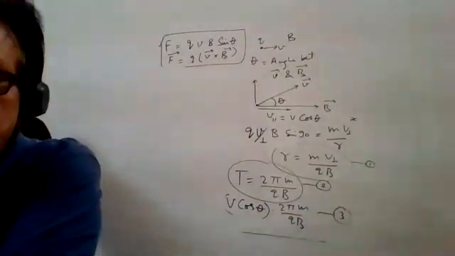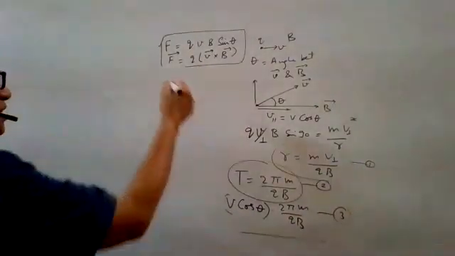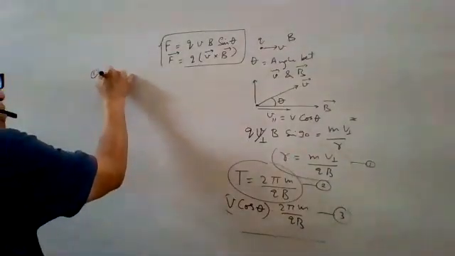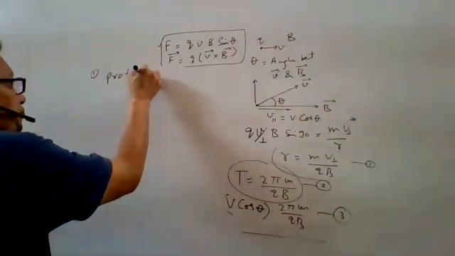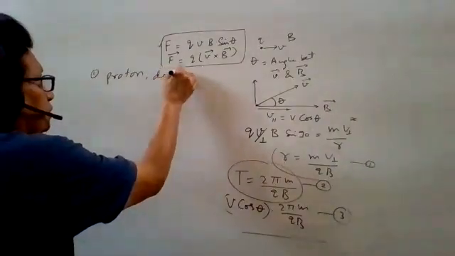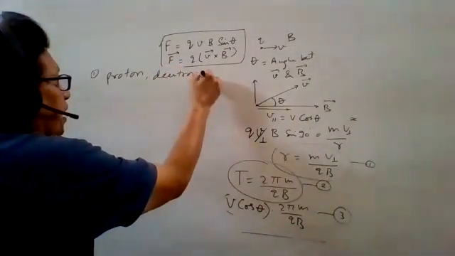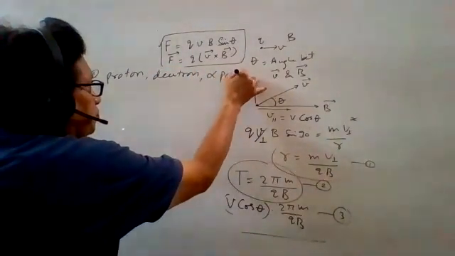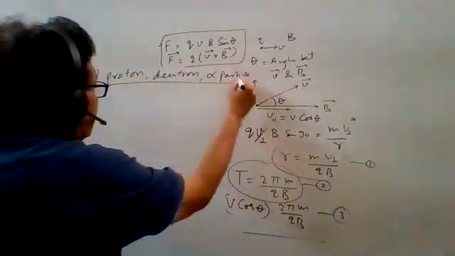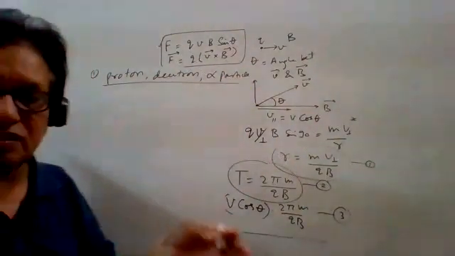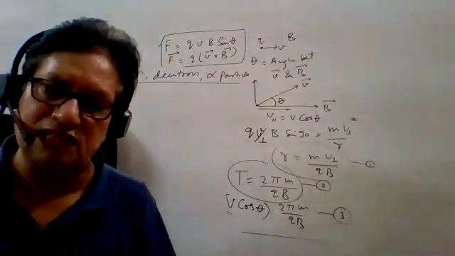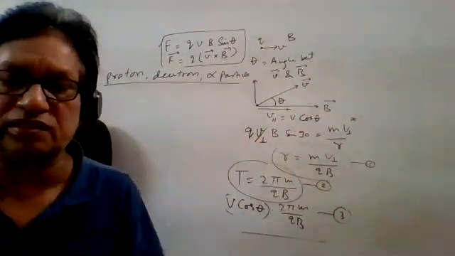Suppose there are different particles like, say, proton, neutron, and alpha particle. There are three. Suppose you are talking about, say, electron and proton, only the first case: electron and proton. Then what will happen?